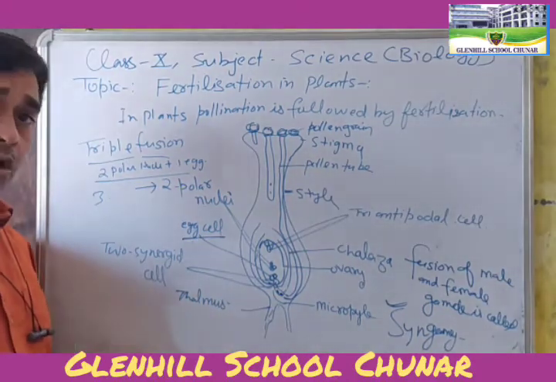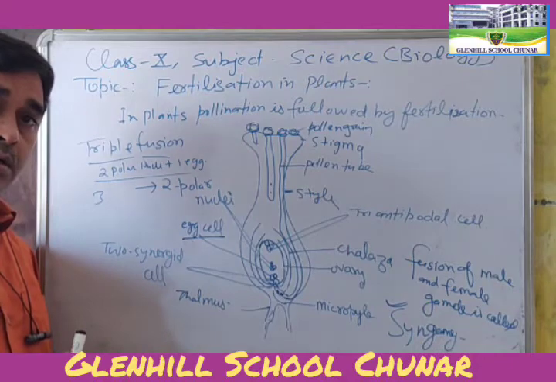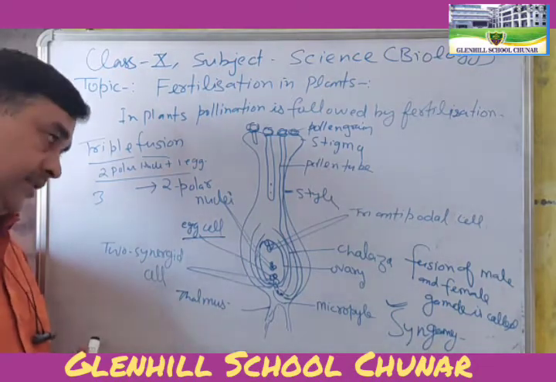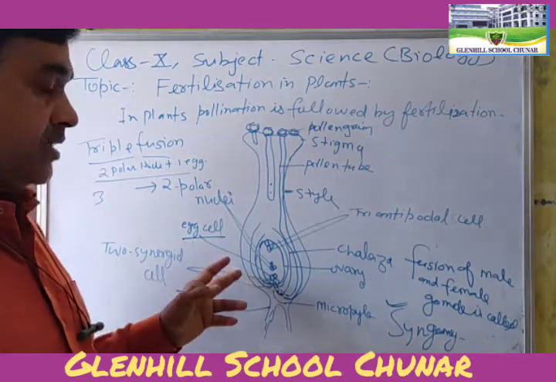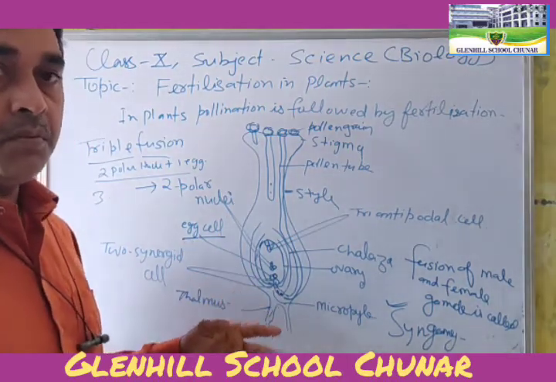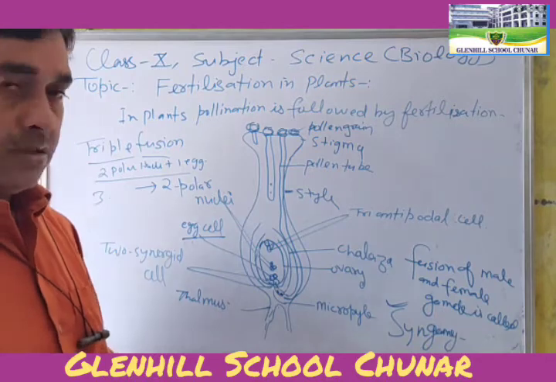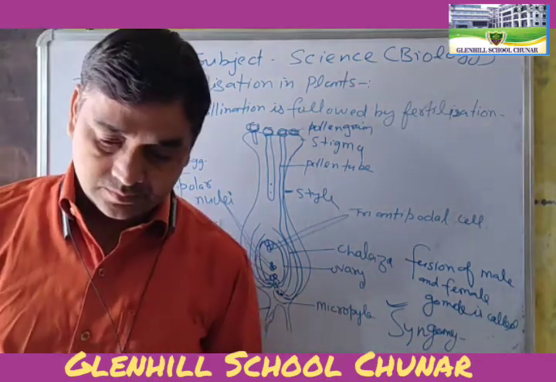When a pollen grain fertilizes the two polar nuclei and one egg cell at the same time, this is called double fertilization.